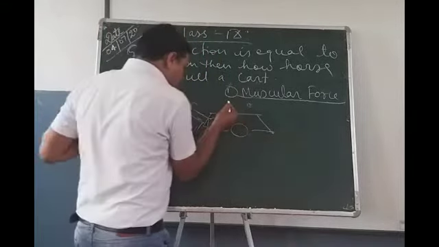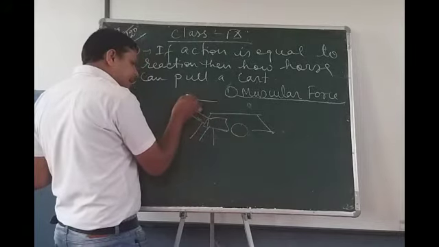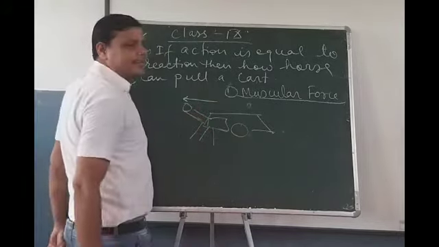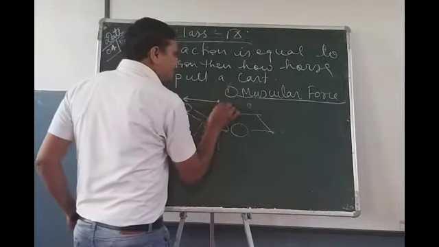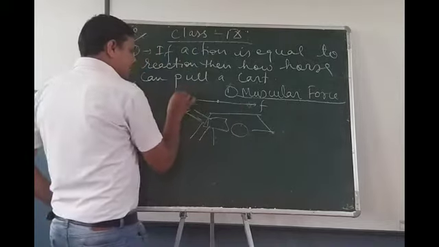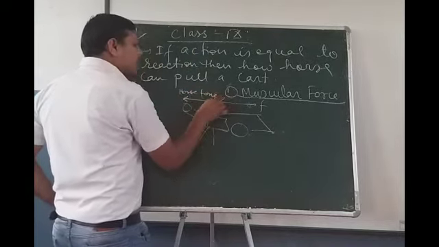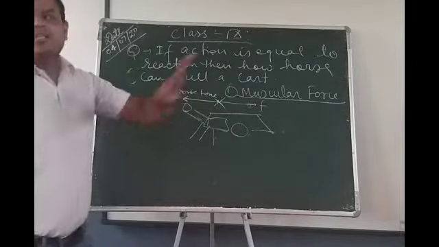So the force the horse is applying in the forward direction is minimized by the frictional force in the backward direction. So it will cancel each other.